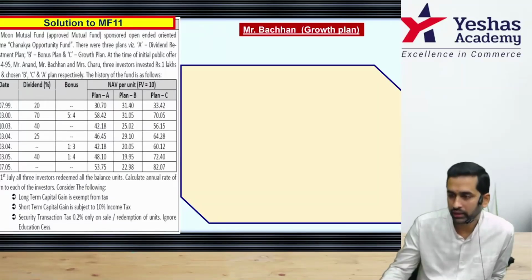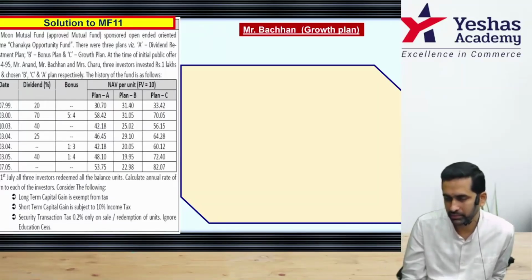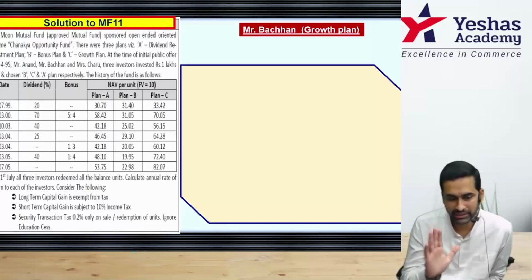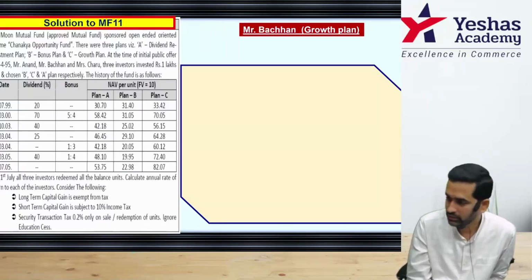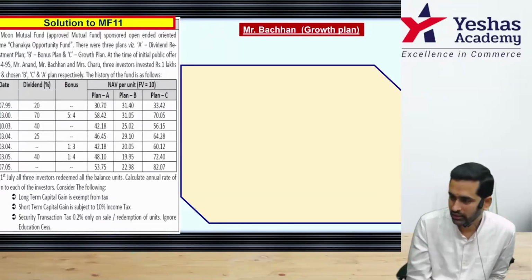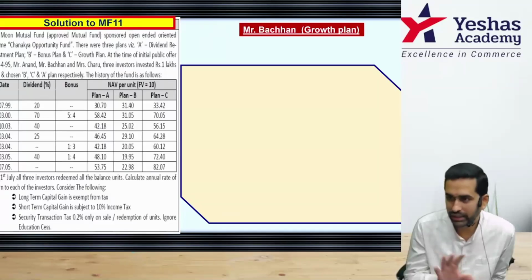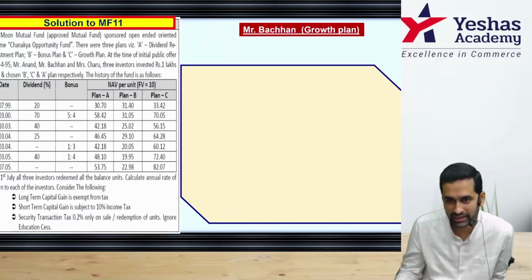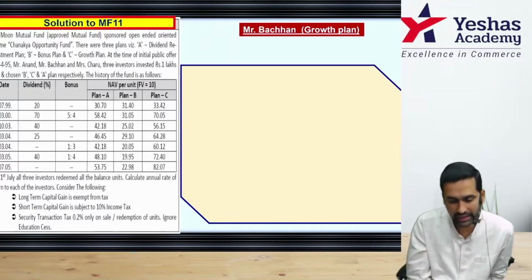I want you to think and tell me how to work out. This must be easy. Tell me how much is investment made. Same 1 lakh. And how many units? 10,000. How many units will he be selling? 10,000 only. In growth plan, number of units will not change. But at what NAV will he be selling?